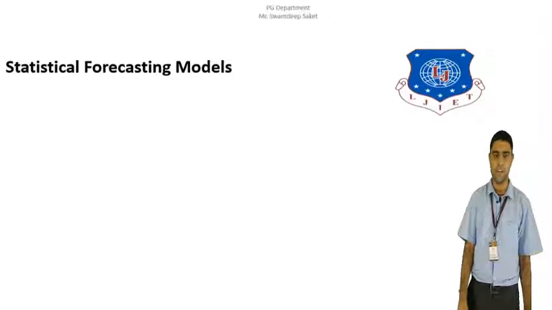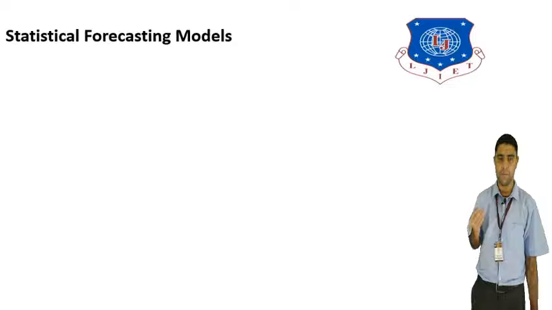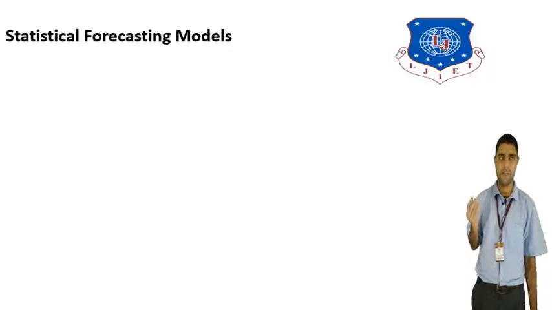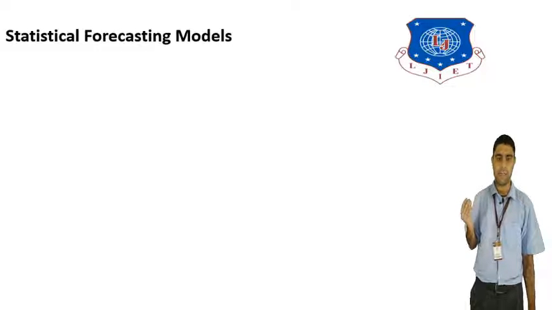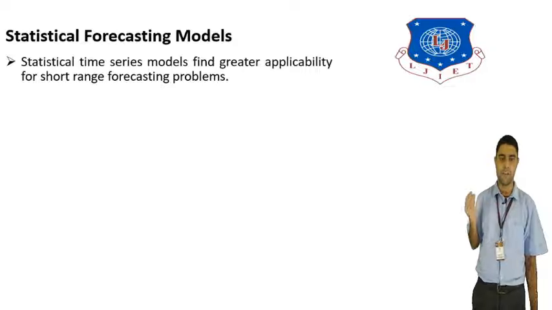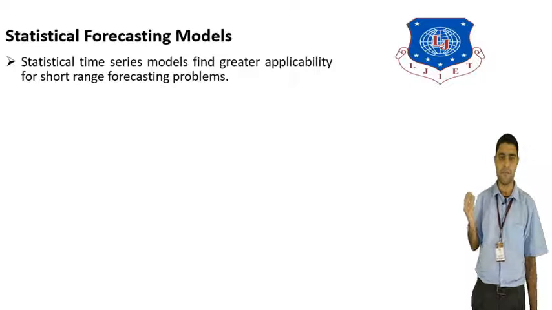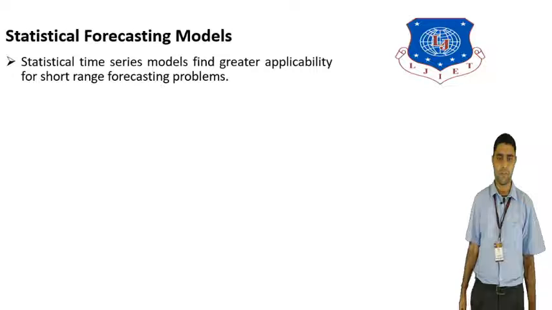Statistical forecasting model. A statistical forecasting model is a forecasting model where statistics are used in the forecasting, like mean, median, mode, standard deviation and variance. So this is the definition of a statistical forecasting model. It is also used because it brings greater flexibility and greater applicability for shorter range forecasting problems. There are two types of problems, long range problems and short range problems. A statistical forecasting model is basically used in short range problems.